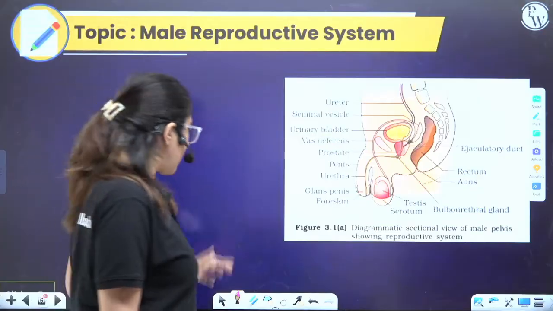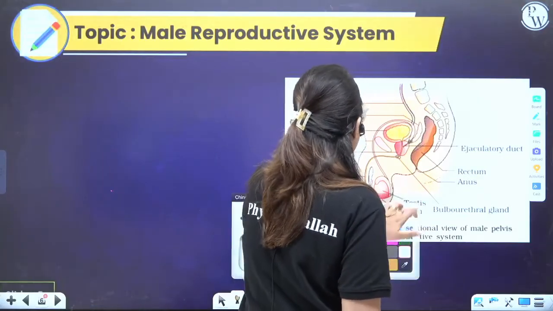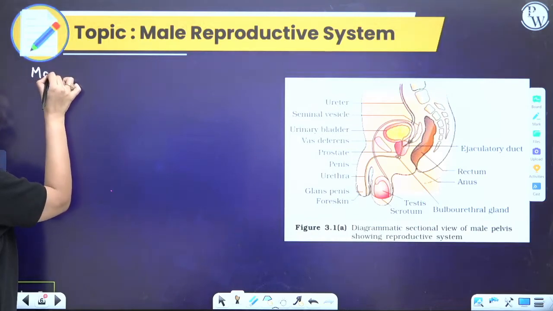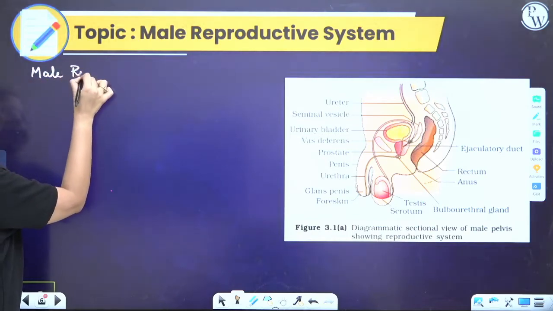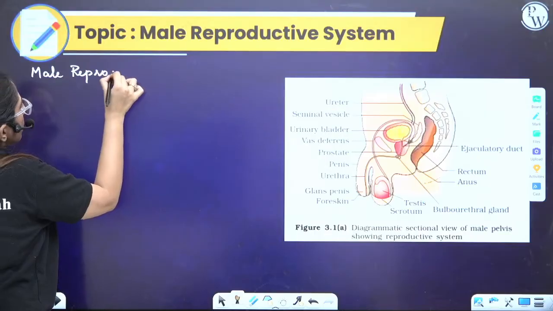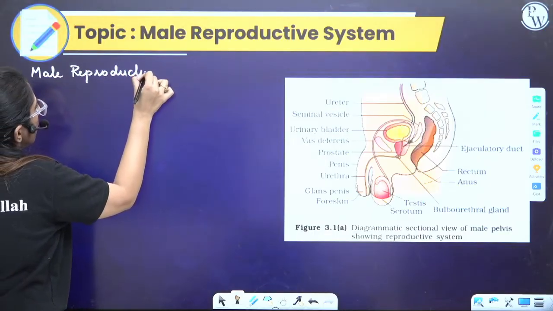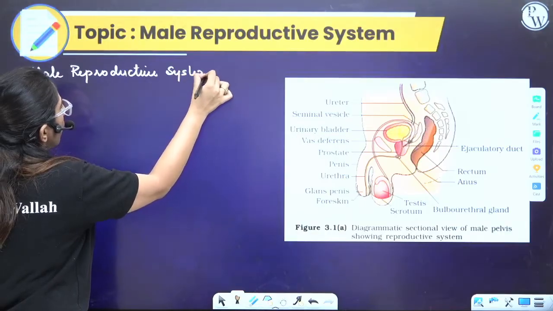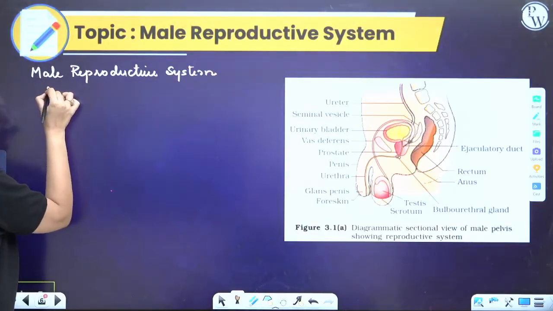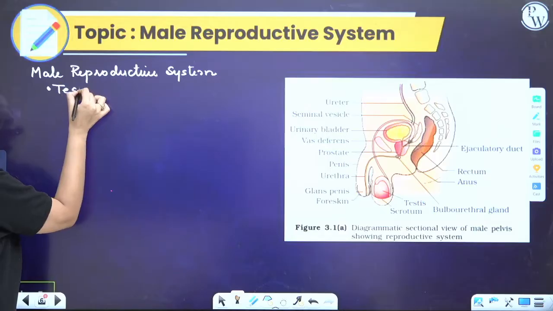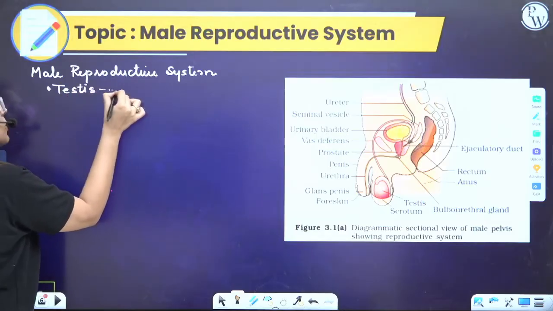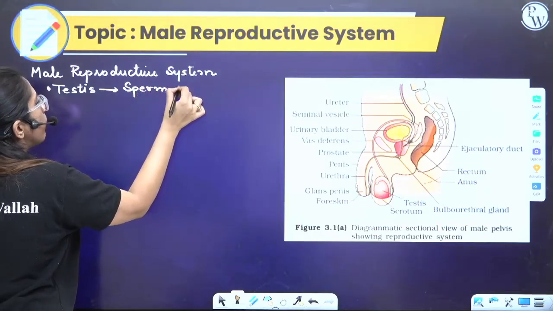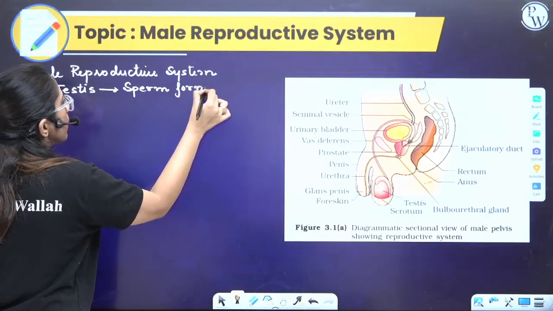So in the male reproductive system, what all things are there? Let's have a look. What is present is, the first thing, the testes. Testes are where sperm formation occurs.